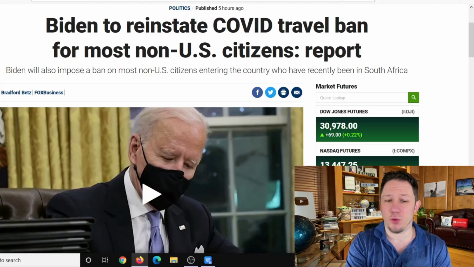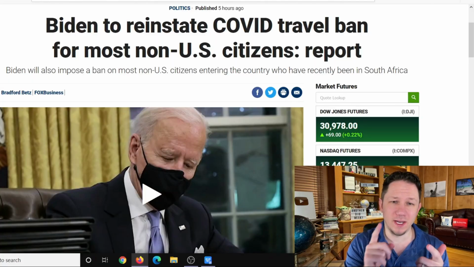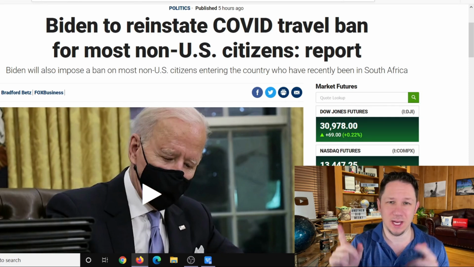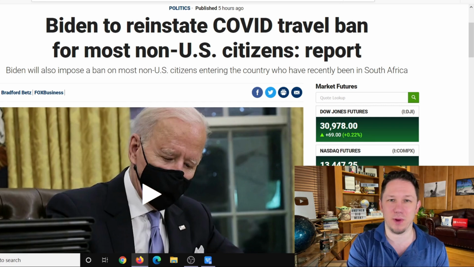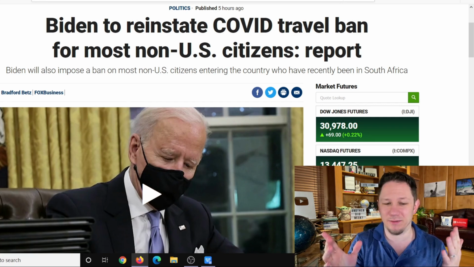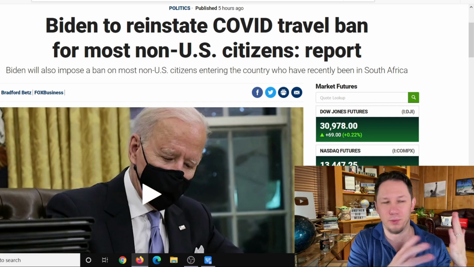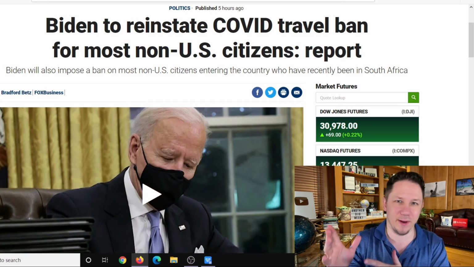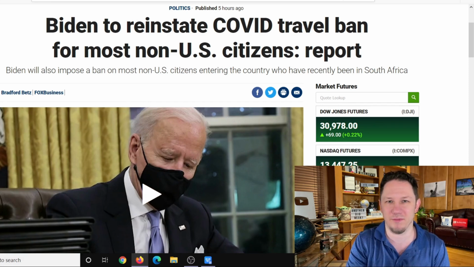President Joe Biden is going to reinstate a COVID travel ban for most non-US citizens to try to prevent the spread of the virus and people coming in, which is strange because this kind of goes against Joe Biden pretty much being pro-immigration. This is an anti-immigration thing to try to prevent the spread of the virus.